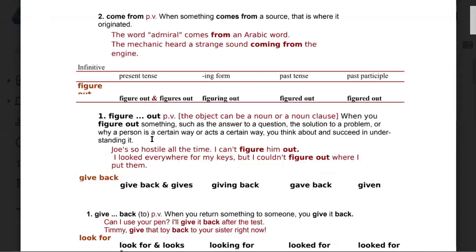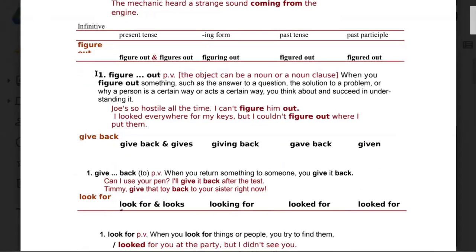Now we are going to go to the next word, figure out. Okay, Fiza Memon, please go ahead and read this. Figure out, phrasal verb. The object can be a noun or noun clause.